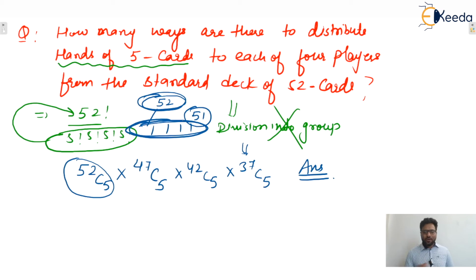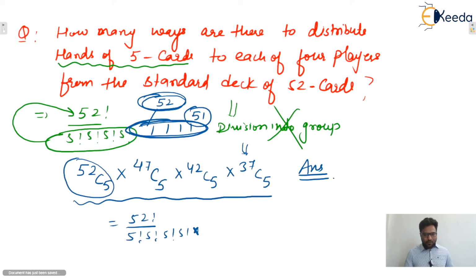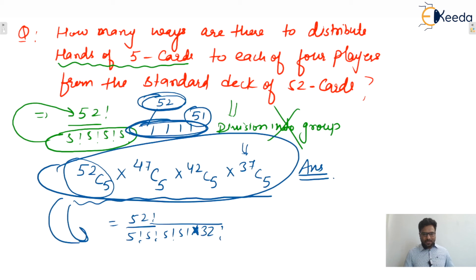So in this question, division into groups is not applicable. After solving this, the answer will be 52 factorial divided by 5 factorial, 5 factorial, 5 factorial, 5 factorial, into 32 factorial. Just solve this and you will get it. That is your correct answer.